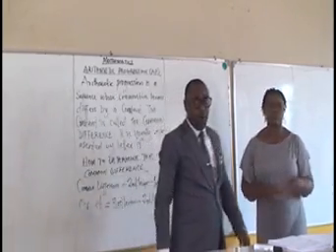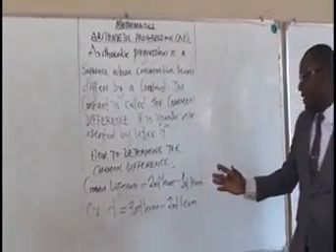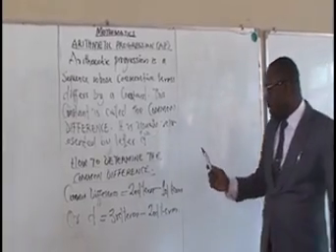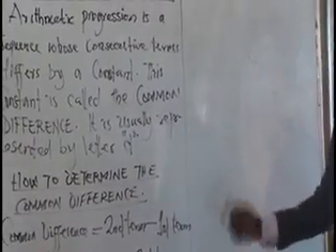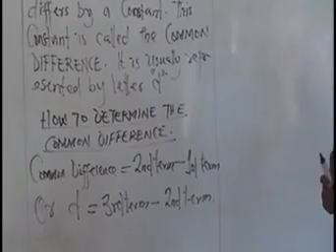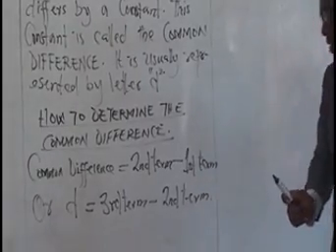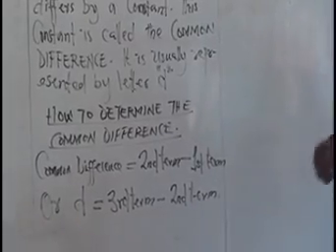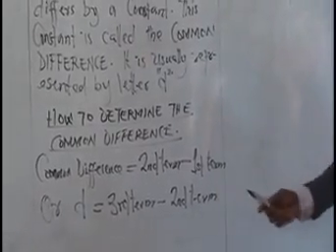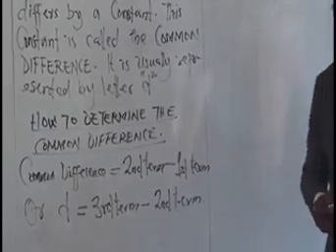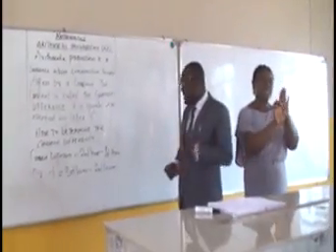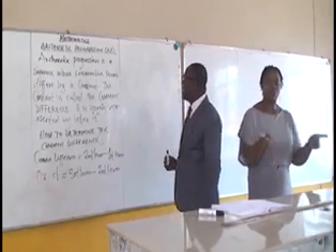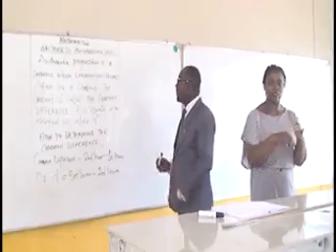As you can see on the board, we have the common difference represented with letter D. It is usually the second term minus the first term, or it could be the third term minus the second term, in that order. So we're going to take an example of a sequence and then determine the common difference. So let's consider two examples quickly.